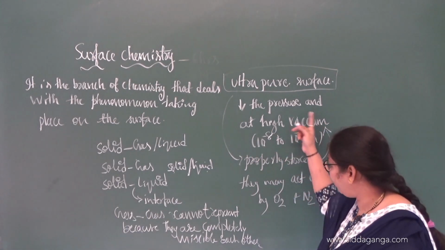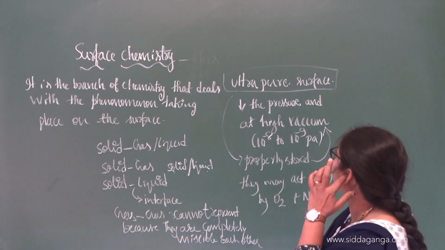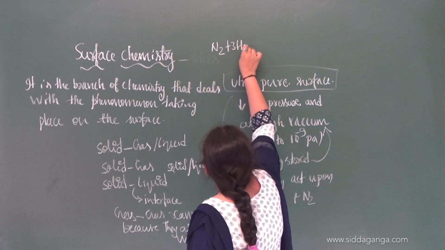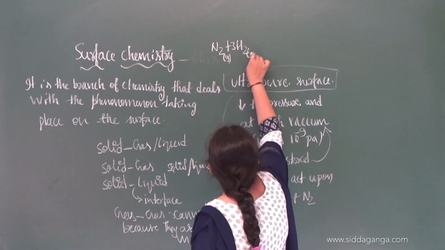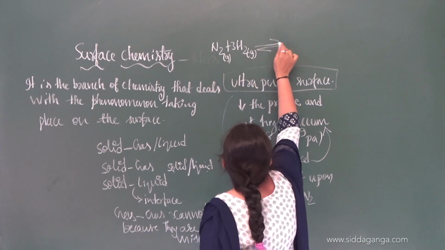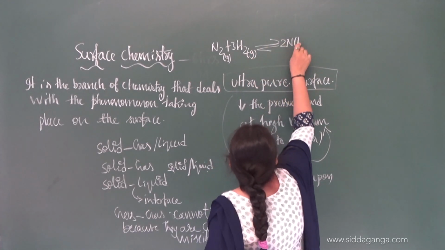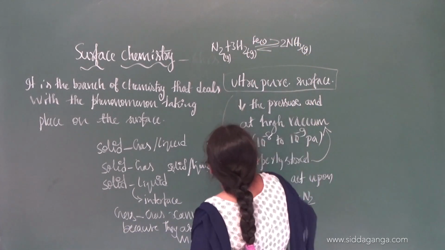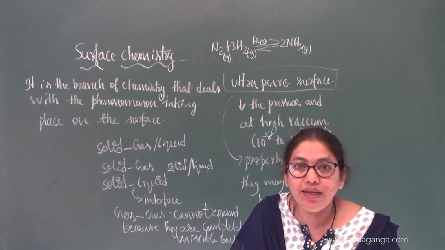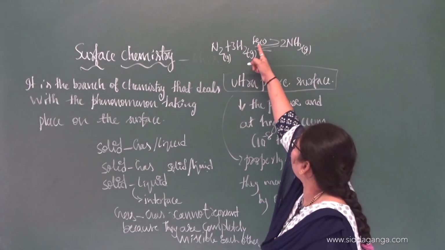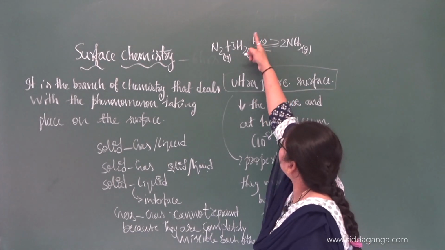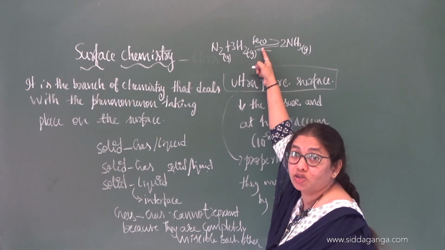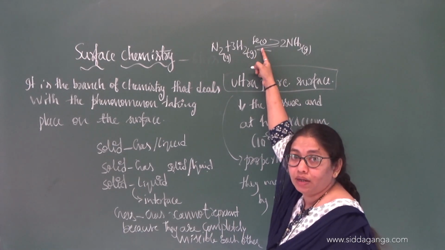I will give an example, so you know about this reaction. Let us take the very familiar reaction, N2 plus 3H2, both gases. What will it form? It will form 2NH3, which is again a gas. It takes place in the presence of a catalyst, that is the iron catalyst. So in order to get this reaction, the reactants should be adsorbed on a solid substance.